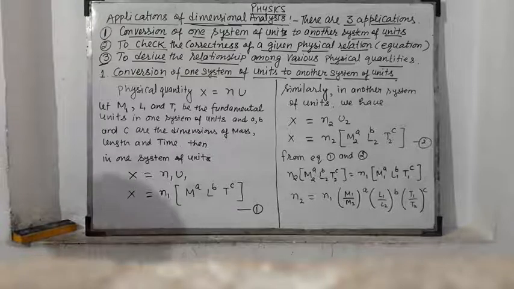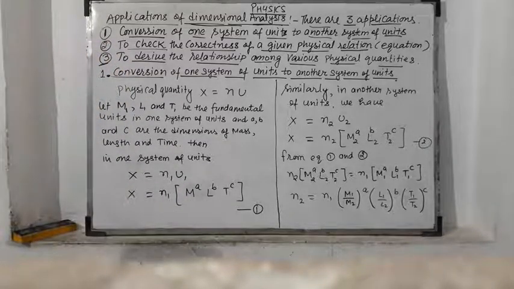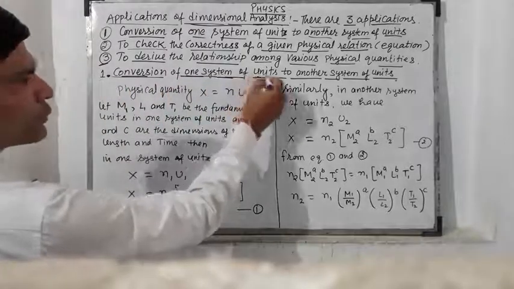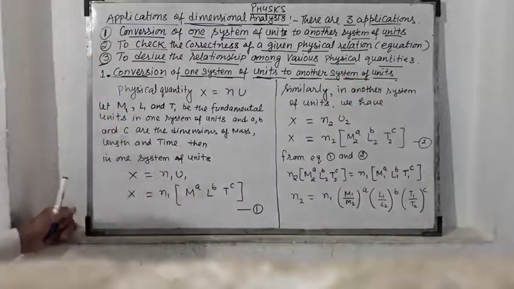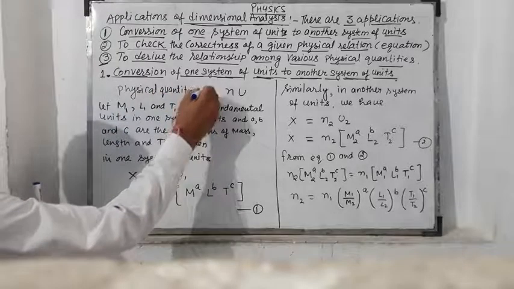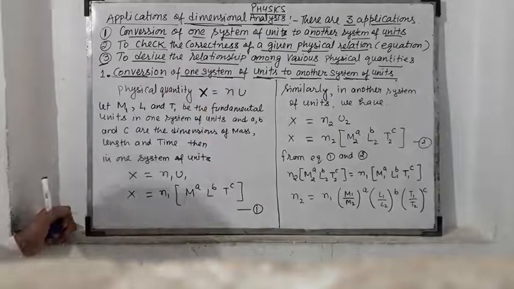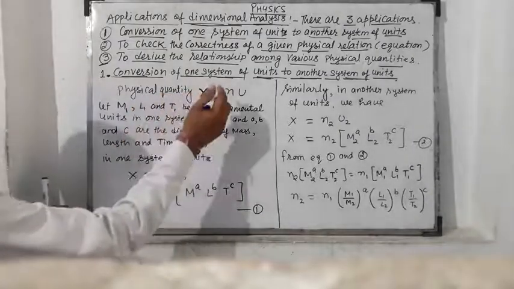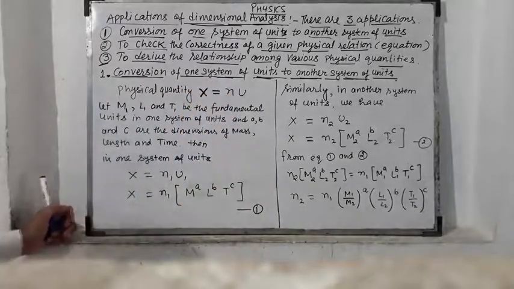So we take the first application: conversion of one system of units to another system. For this we have a physical quantity that is denoted by x equal to n into u, because as you know, a physical quantity is represented with the help of two things.